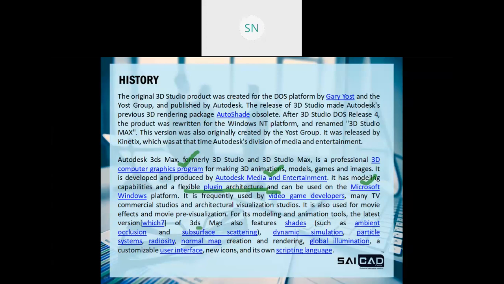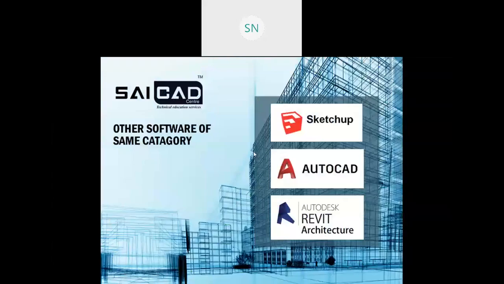Right now 3ds Max has shaders, ambient light and occlusions, and also some dynamic simulations and particle systems, right? Normal mapping, global illumination. And these are the topics that this software right now offers us. Some other software also we have.